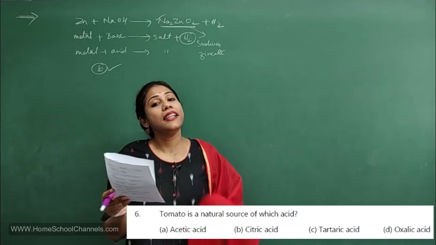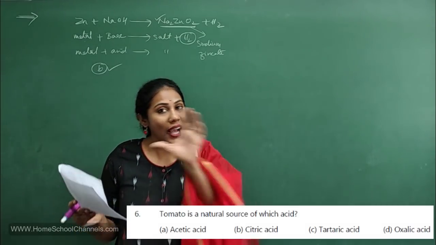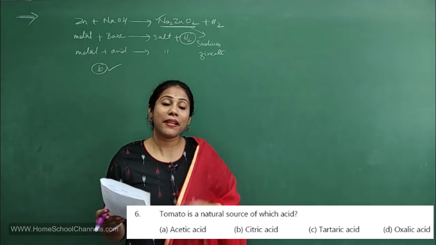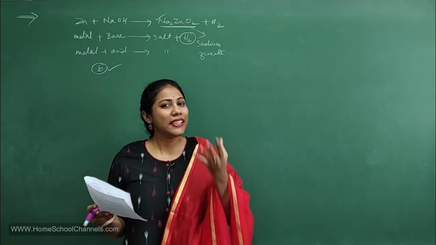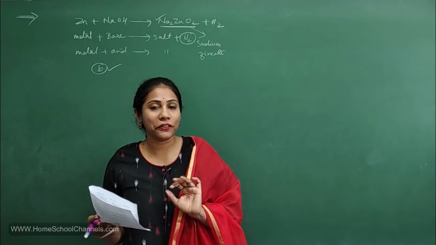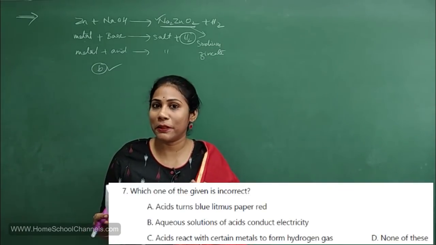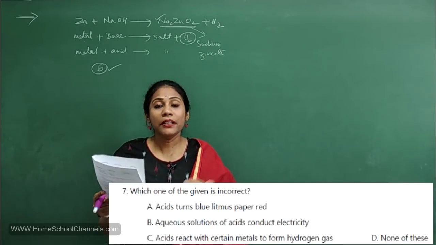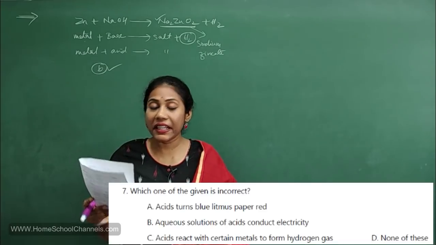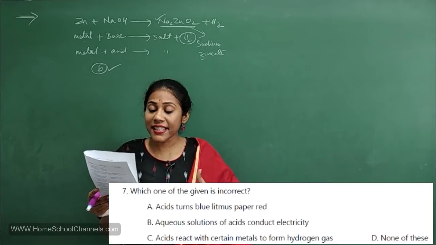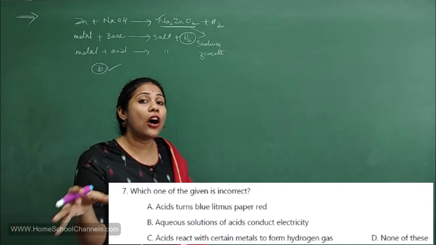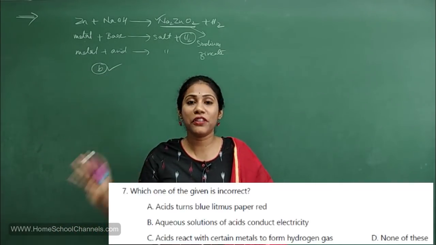And in the NCERT acids, bases chapter, you have a small table where they have given which acid is present in which source. I think that table is quite important from the MCQ point of view. Concentrate on that particular table from the chapter. Coming to the seventh question. Which one of the given is incorrect, they said. So which is incorrect? Incorrect in the sense wrong. Which sentence is wrong? The wrong statement you have to select.